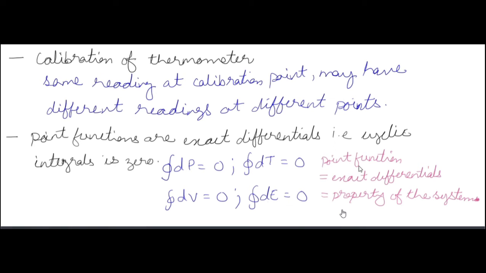Okay, if any property of the system is given, it means it's a point function, and anything that's a point function is an exact differential, means cyclic integral is equal to 0. Okay, so cyclic integral of pressure, volume, temperature, energy all equal to 0.